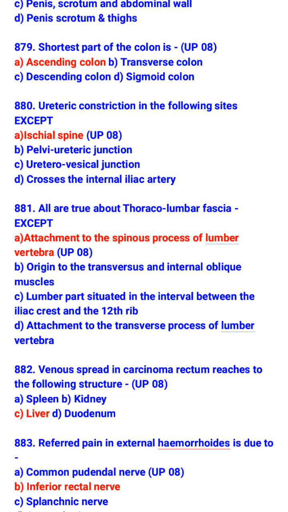So what is true about thoracolumbar fascia? Origin to the transversus and internal oblique muscle. Lumbar part situated in the interval between the iliac crest and the 12th rib. Attachment to the transverse process of lumbar vertebrae.